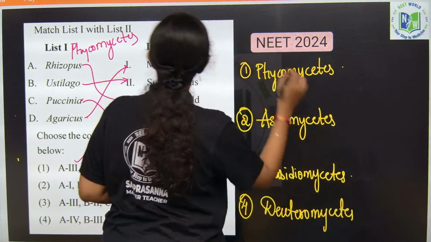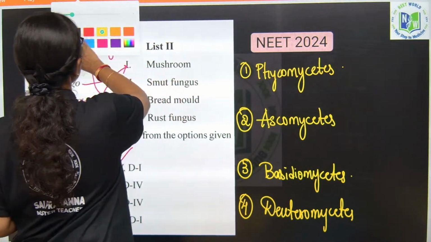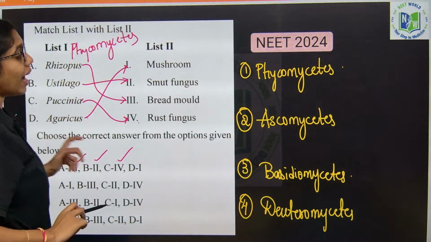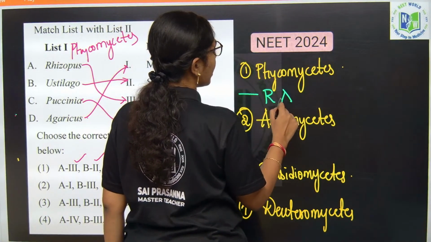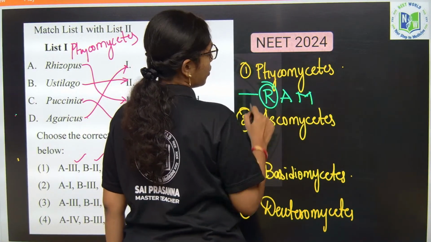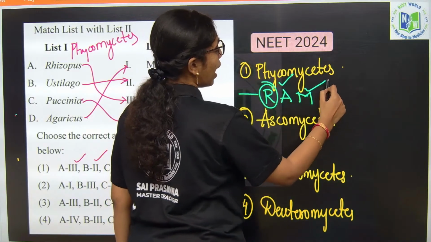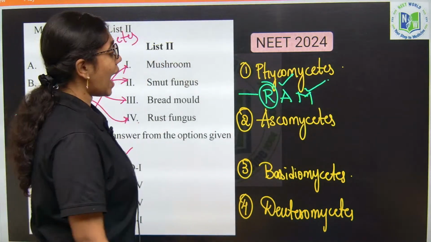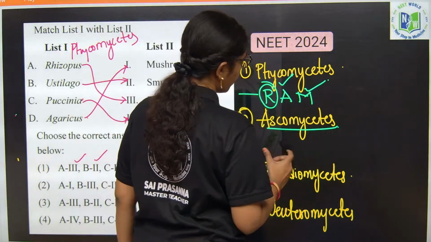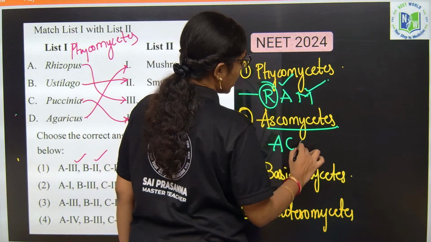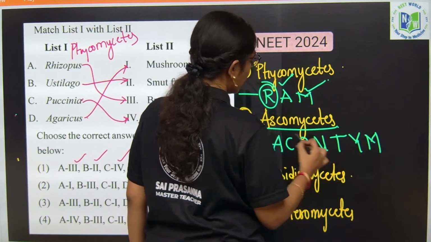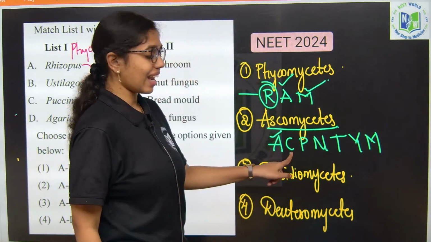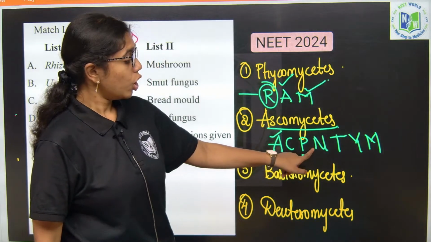I have given mnemonics for all of these examples. Firstly, if you look into Phycomycetes, you can easily remember it like RAM, wherein R, Rhizopus, Albugo and Mucor. Okay. Ascomycetes, you can remember this easily as ACP and T, which is Aspergillus, Claviceps, Penicillium, Neurospora, which